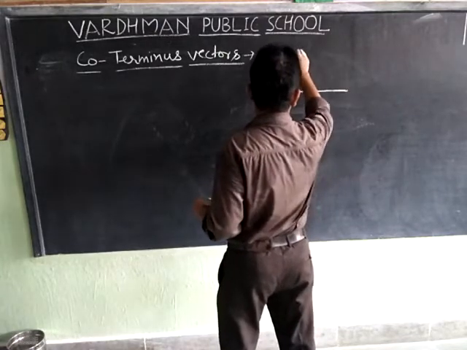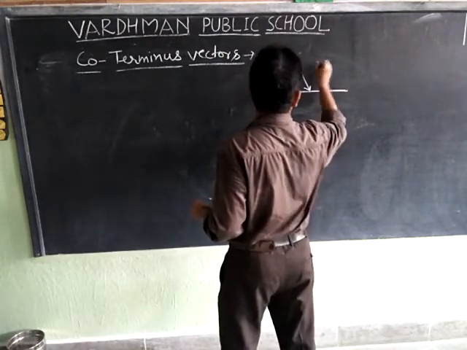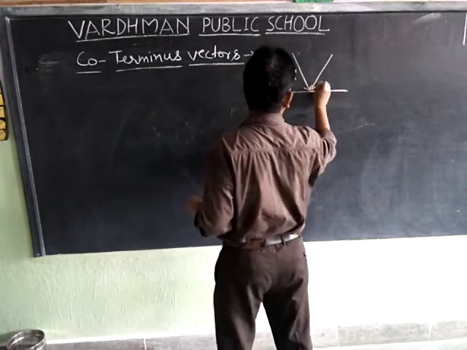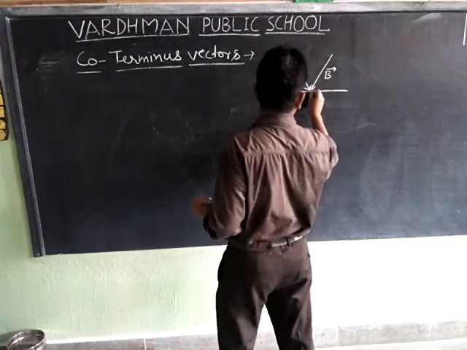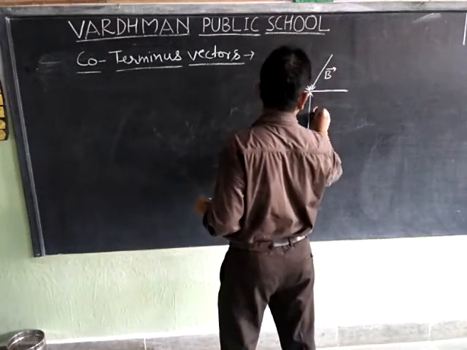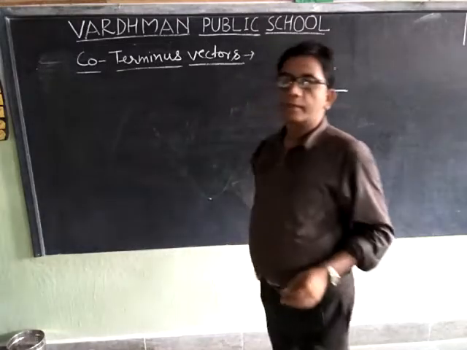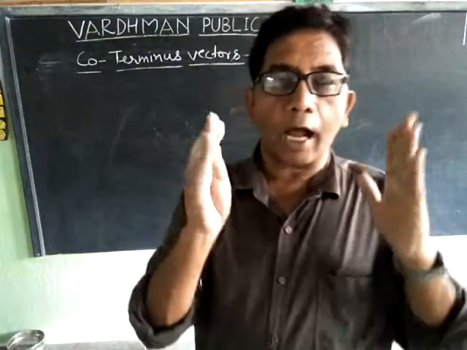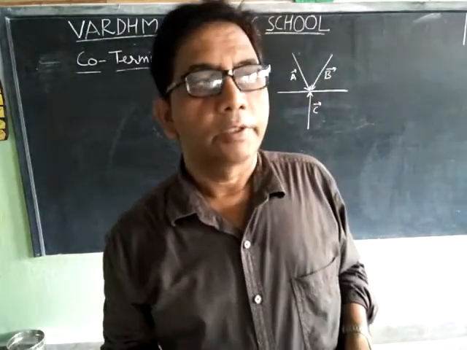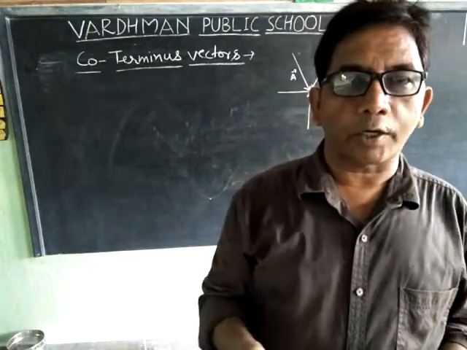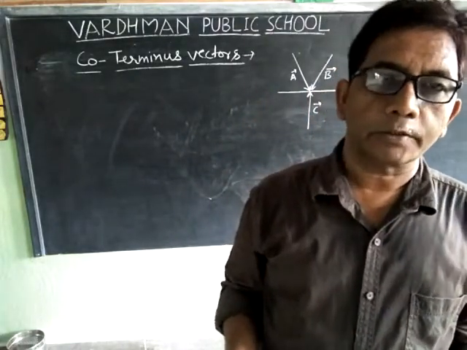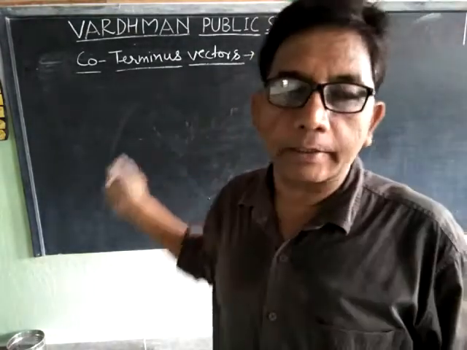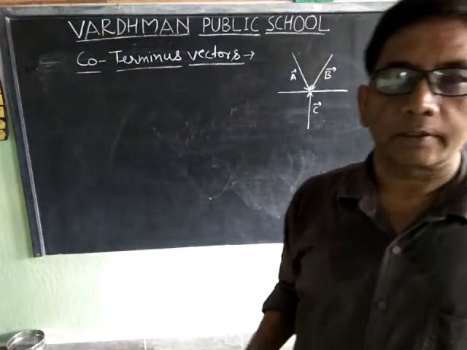Suppose this represents vector A, this represents vector B, and this represents vector C. Thus, what is a coterminous vector? The vectors which have common terminal points are called coterminous vectors. Here vector A, vector B and vector C are coterminous vectors.